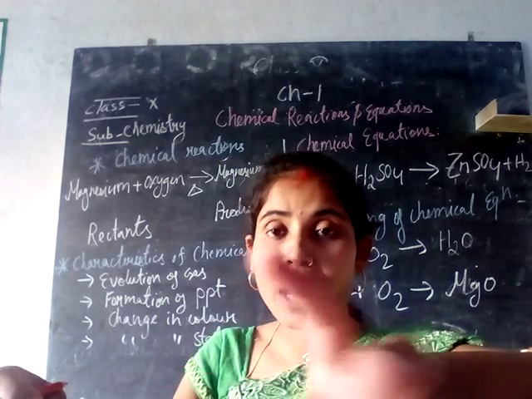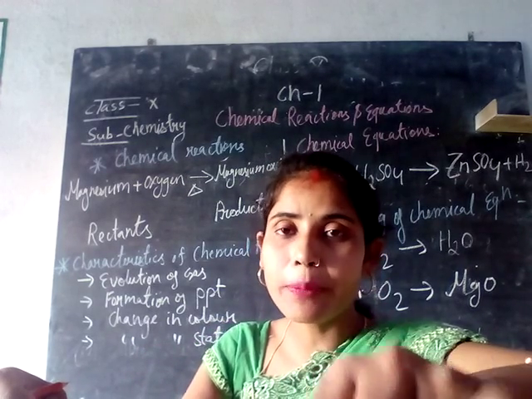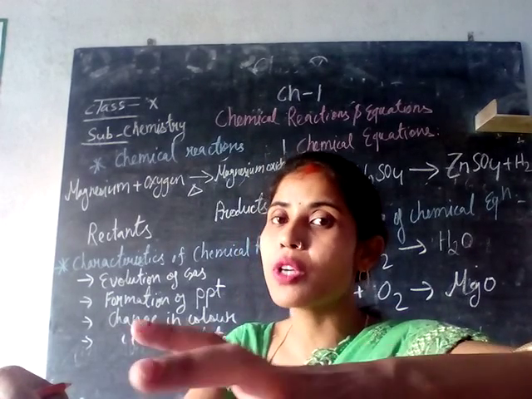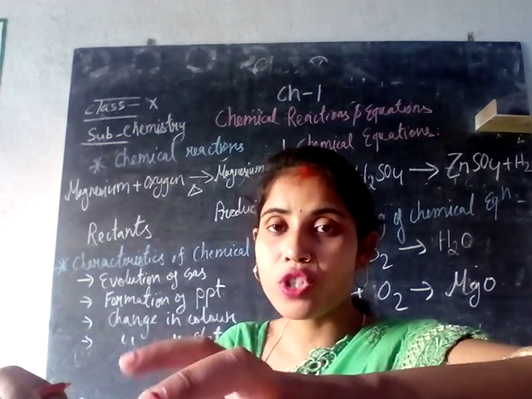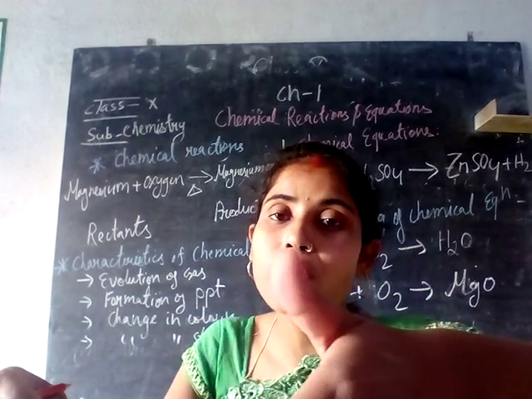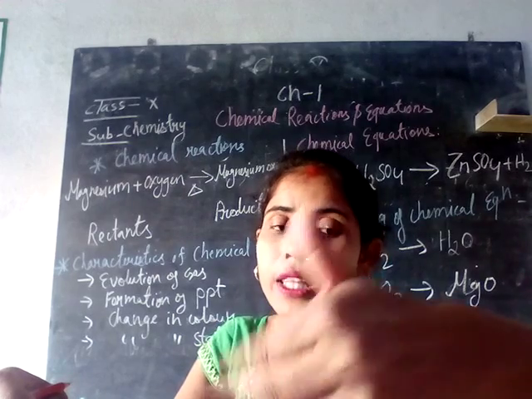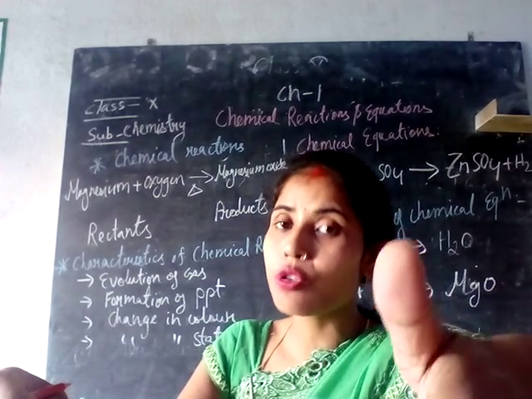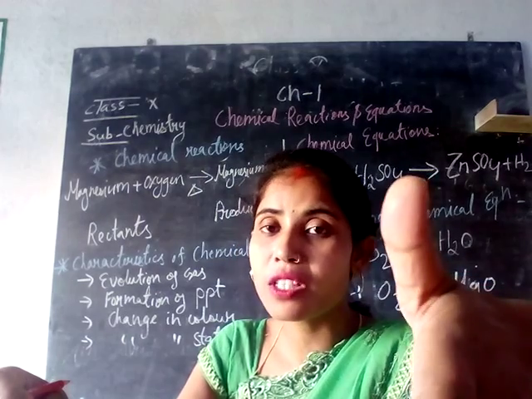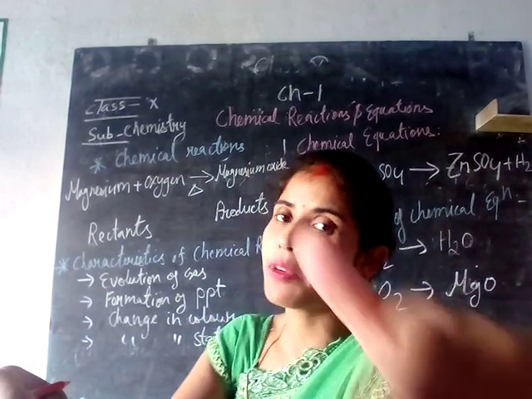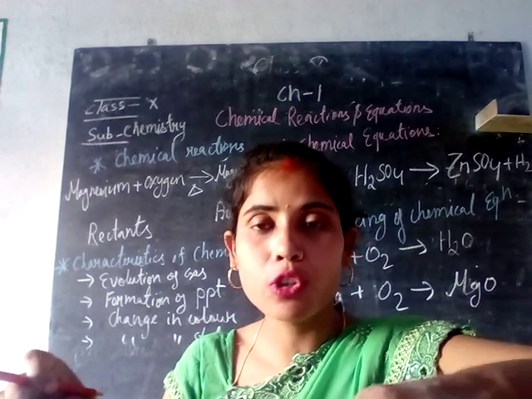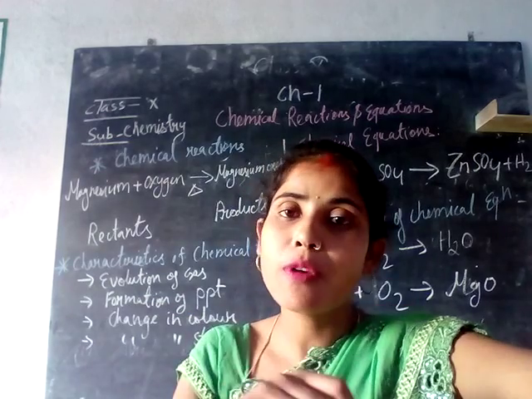As we can see with fruit ripening, what happens when the fruit is not ripened? It is green in color. After the fruit has ripened, the color becomes yellow or orange. So there is a change in color due to a chemical reaction. So ripening of fruits is also a chemical reaction. Digestion of food is also a chemical reaction which happens in our stomach, that is, inside the body also chemical reactions are happening. Many more are there. Evolution of gases is also a form of chemical reaction.